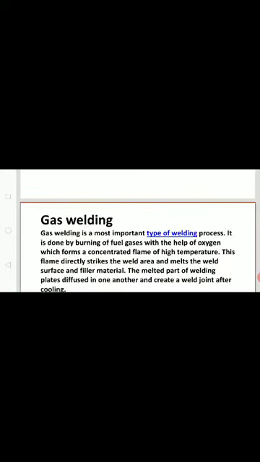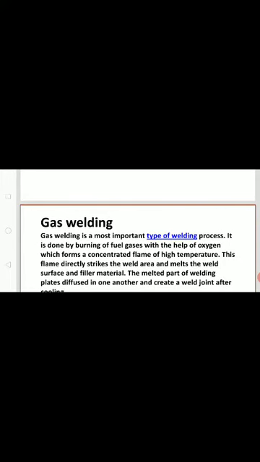The principle of gas welding is such that gas welding is the most important type of welding process. It is done by burning fuel gases with the help of oxygen, which forms a concentrated flame of high temperature. This flame directly strikes the weld area and melts the weld surfaces and filler material. The melted parts of the welding plates diffuse into one another and create a weld joint after cooling. The principle of gas welding is shown here.